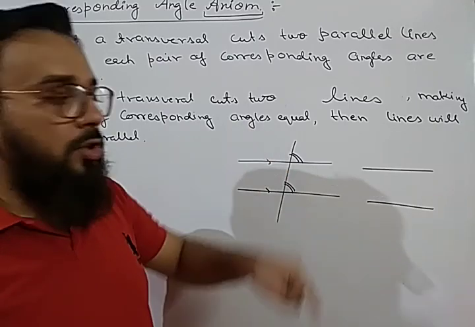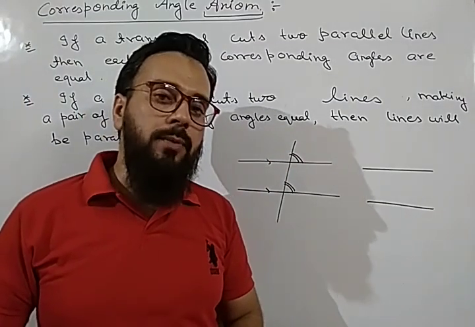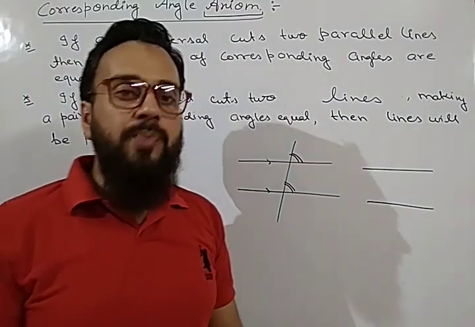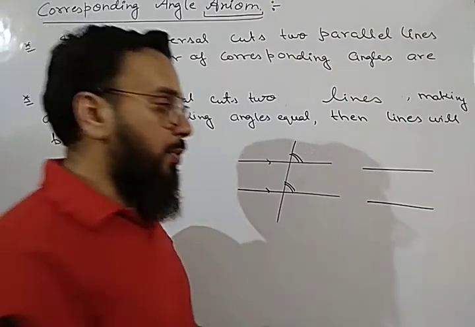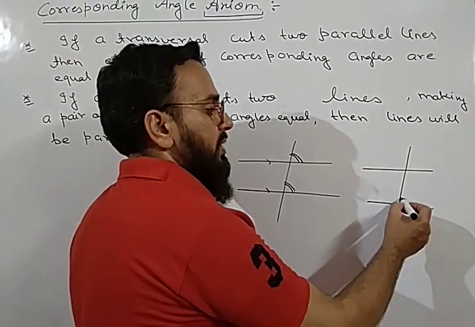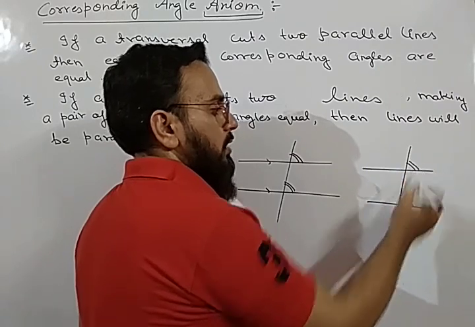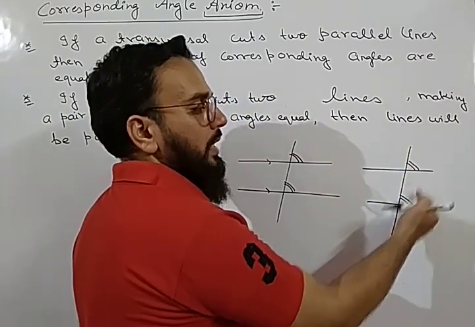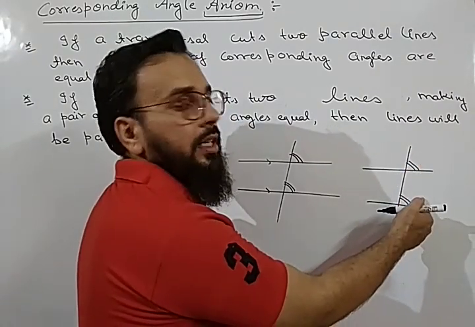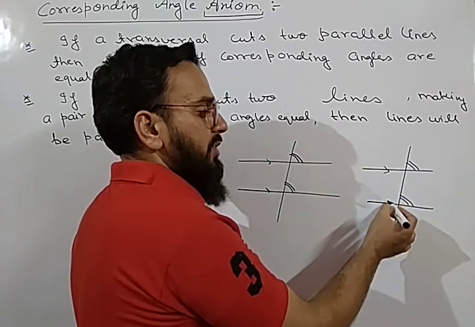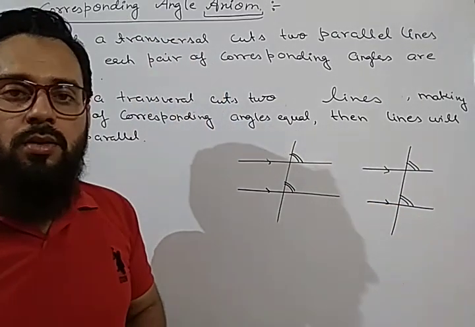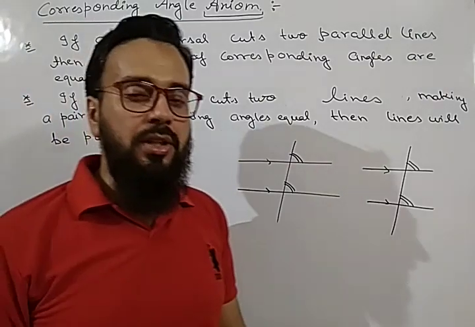But sometimes you will be given two lines and you have to prove those lines parallel. Whenever you have to prove two lines parallel, what will we do? We will prove corresponding angles equal. We will prove here these two angles are equal. Since these two angles are equal and they are corresponding angles, it means these lines will be parallel. Okay, both the things are converse of each other.